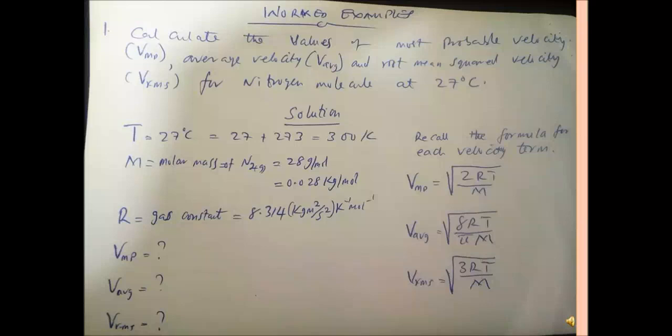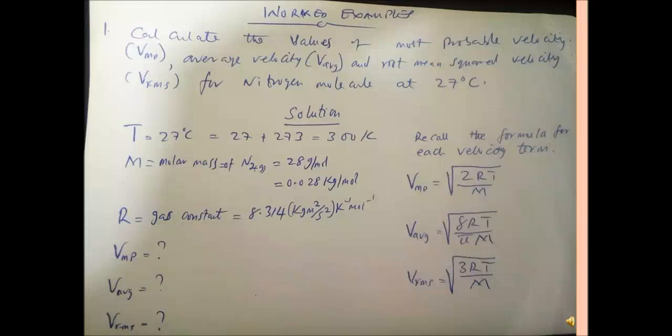So what do we need to do? First, we have our temperature, which is in degrees Celsius. We need to convert it to absolute temperature, which is in Kelvin. So what we need to do is take 27 and add 273, that is the conversion factor.